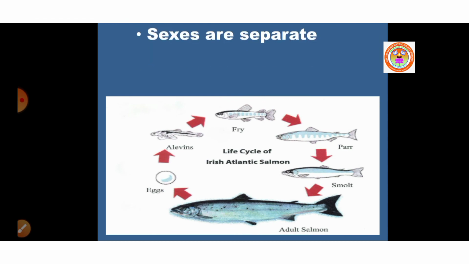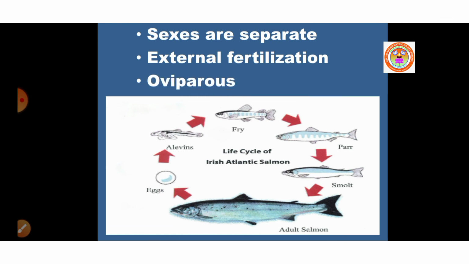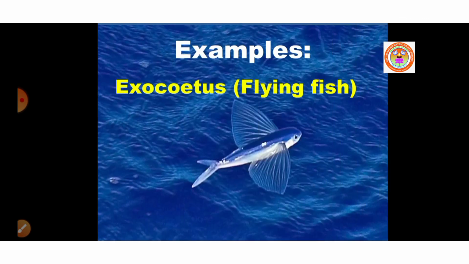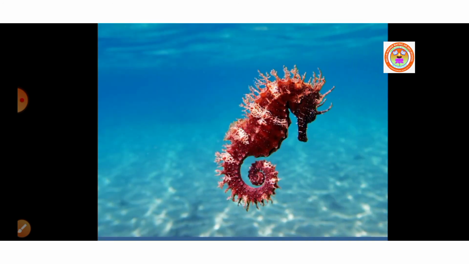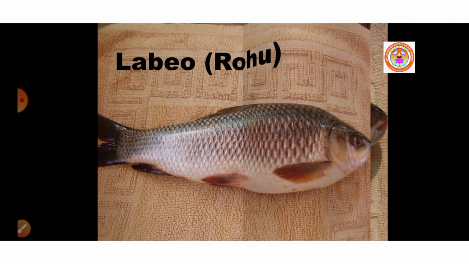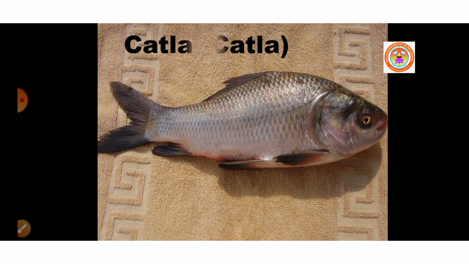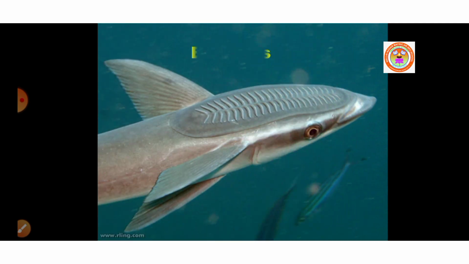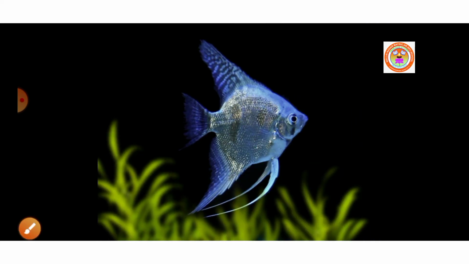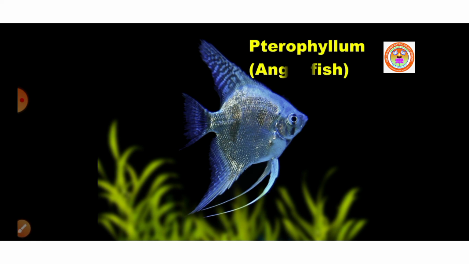Sexes are separate. External fertilization is seen in bony fishes, and most of the bony fishes are oviparous. Examples for bony fishes are Exocoetus, that is flying fish, Hippocampus, that is seahorse, Labeo rohita, Rohu, Katla, Echeneis, that is sucker fish. Here you can see the sucker. Then Pterophyllum, that is angelfish.